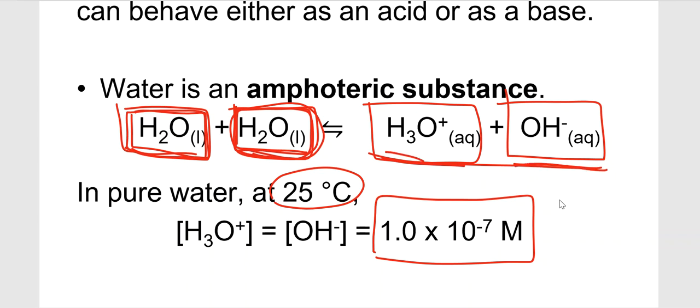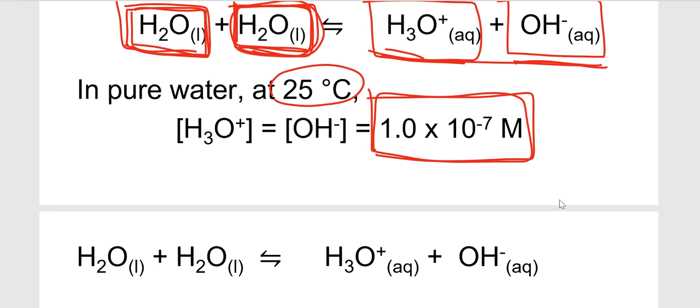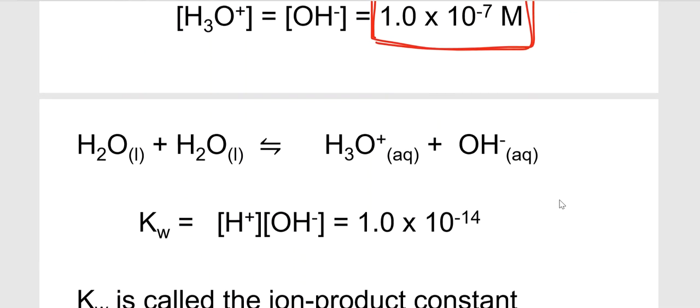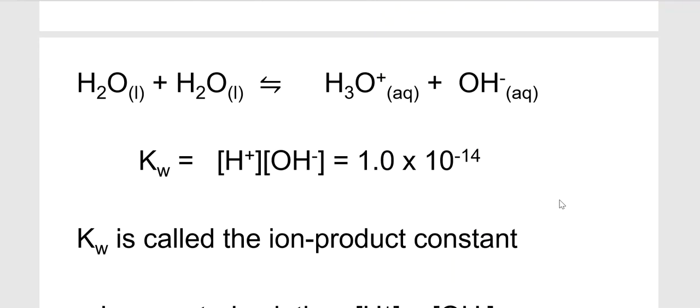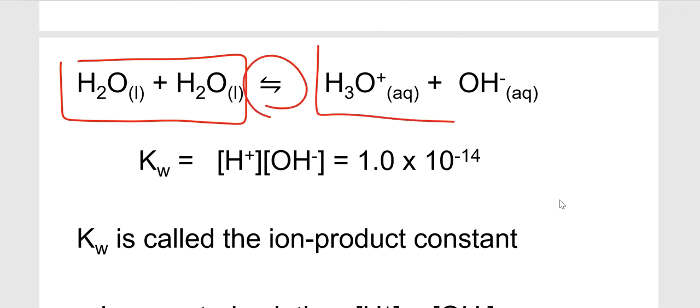So since this reaction does not produce that much product, we say this reaction is reactant favored. So now because it is reactant favored, you can write it in chemical equilibrium. So this is the reactant, and then in equilibrium with the products.